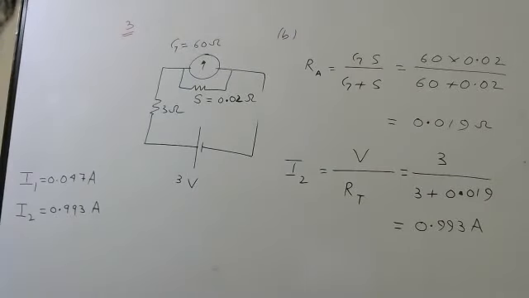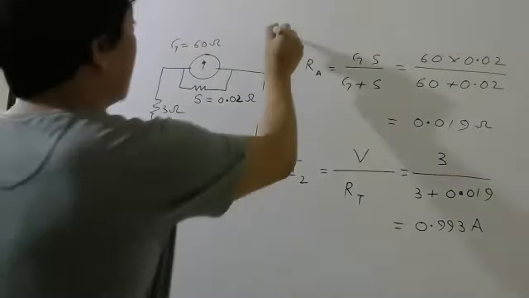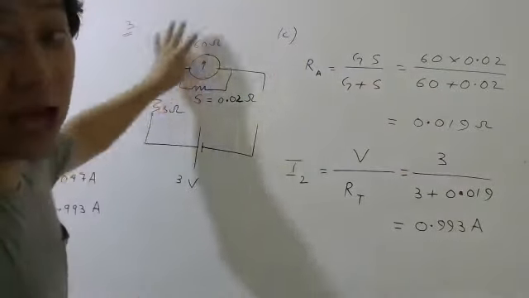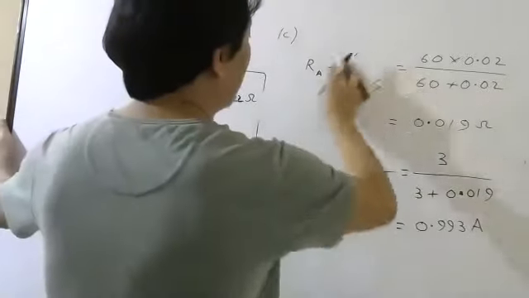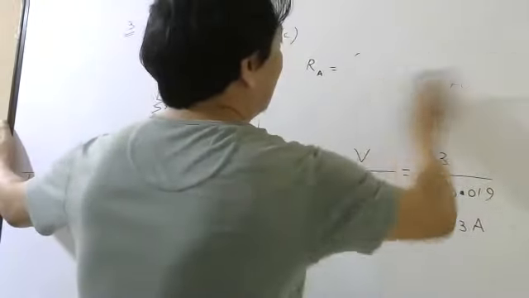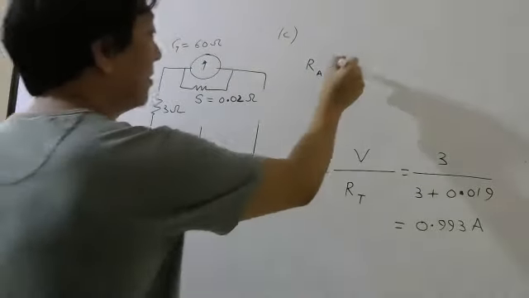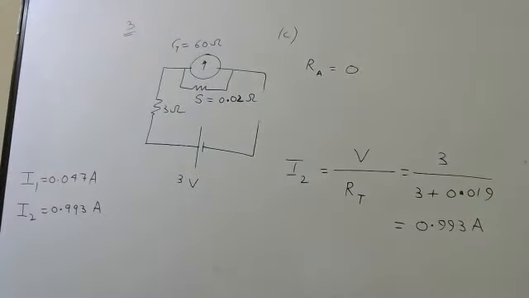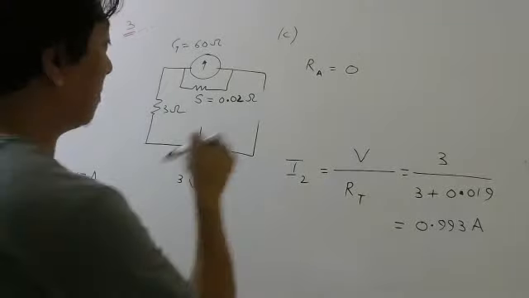Now the last part is part C. In part C, they are saying if this is an ideal ammeter. Ideal ammeter means we know the resistance of that ammeter will be 0. So what will be the current now? Let me write I3.